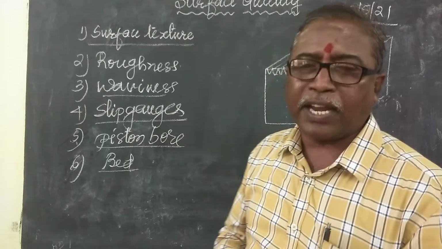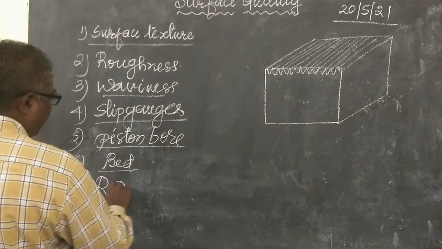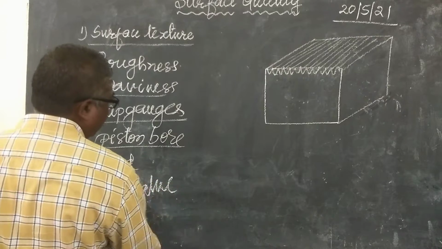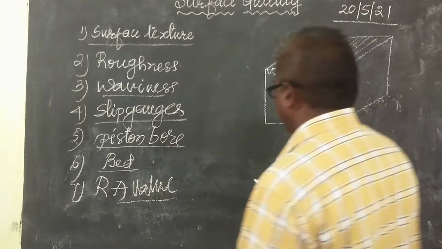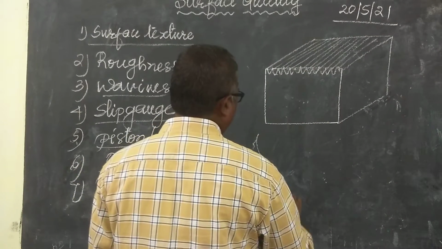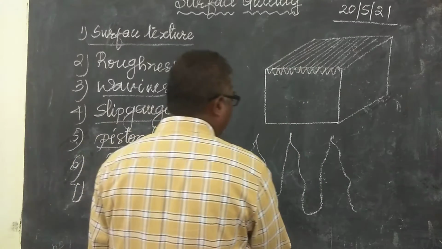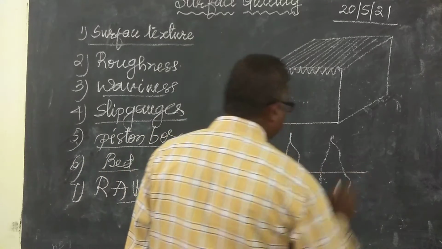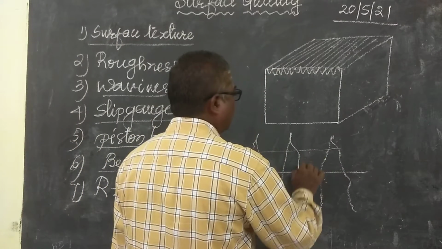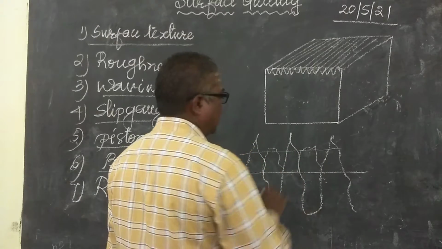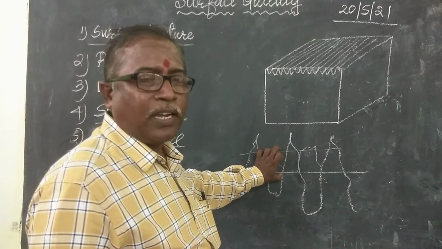How are we going to find the Ra value? Then the seventh one, Ra value, roughness value. How are we going to check this value? These are the ups and downs. In enlarged view, it looks like this. It will go like this and like this, then like this. When the line is drawn like this, and the bottom portion is folded up to here, this is the roughness value. This roughness value is measured.